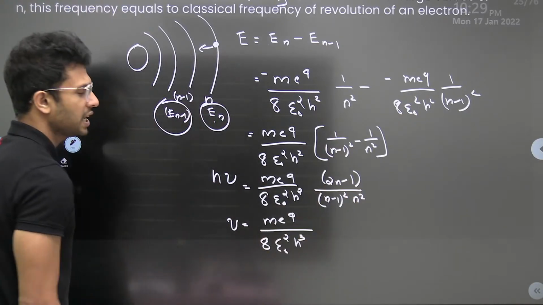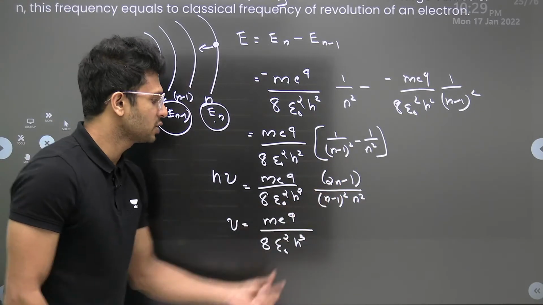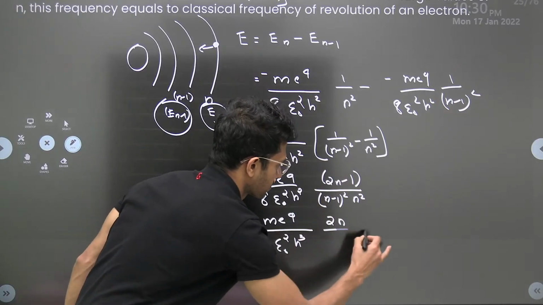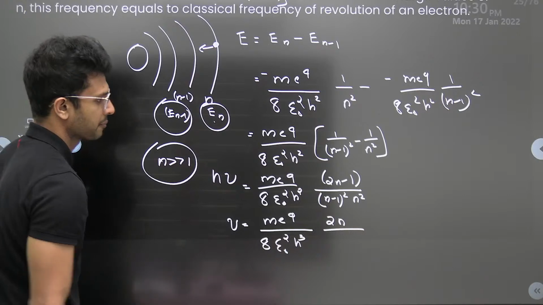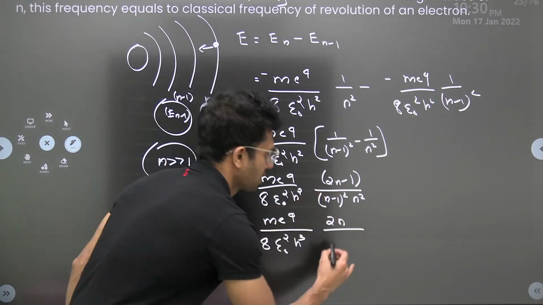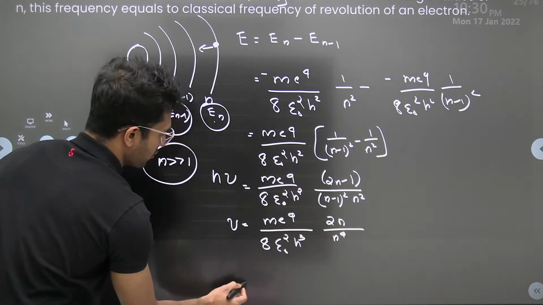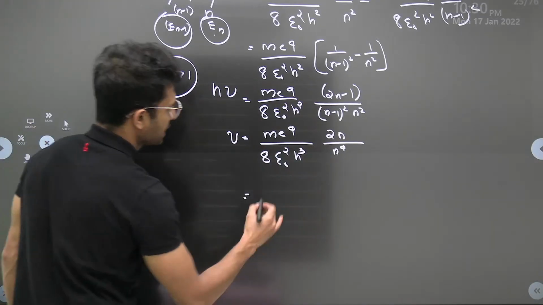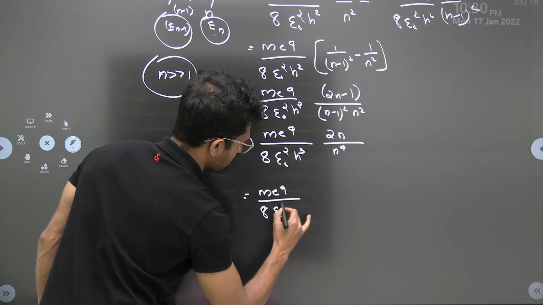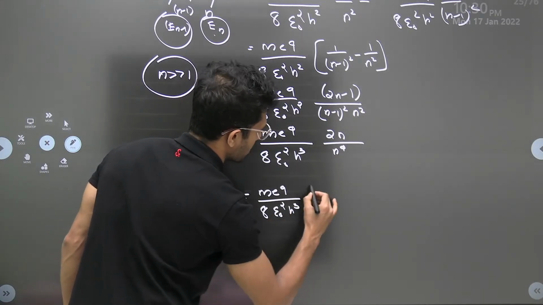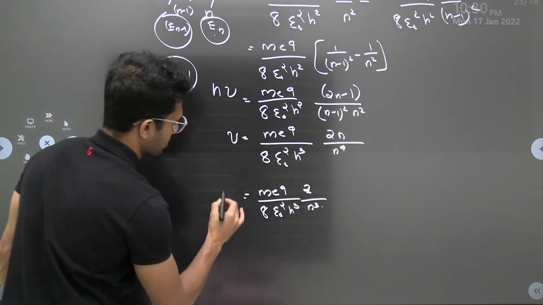n is very much greater than 1, so 2n minus 1 will become 2n. We'll write it here. n very much greater than 1, so n minus 1 will become n square into n square. This is n raised to 4. So the final answer is m e raised to 4 by 8 epsilon 0 square h cube, 2 divided by n cube.